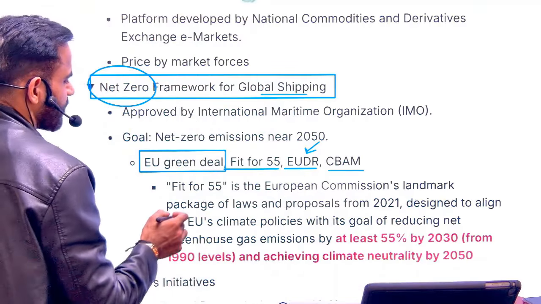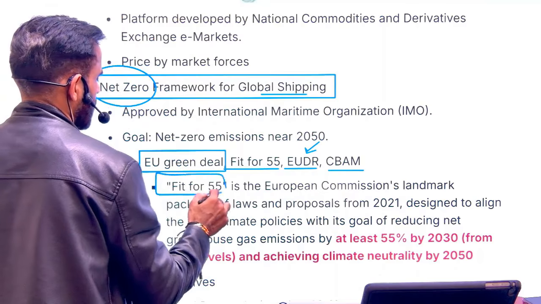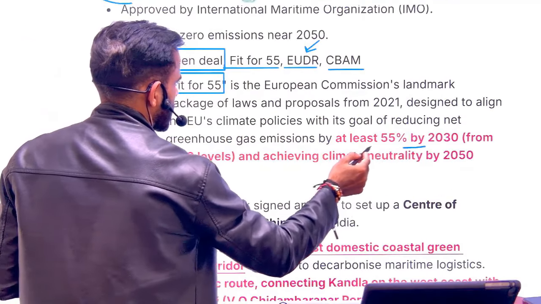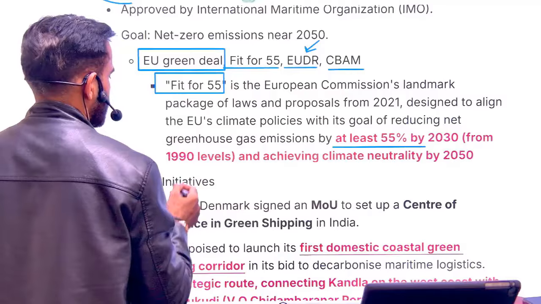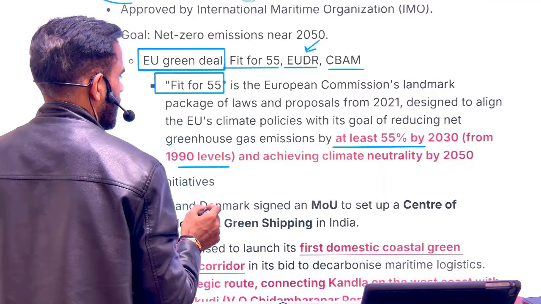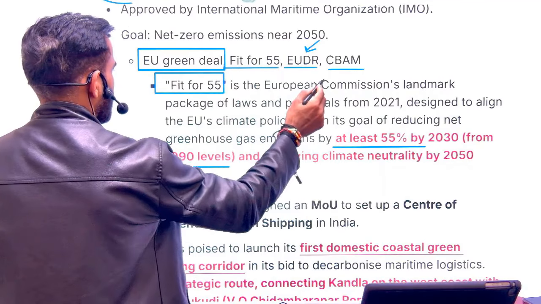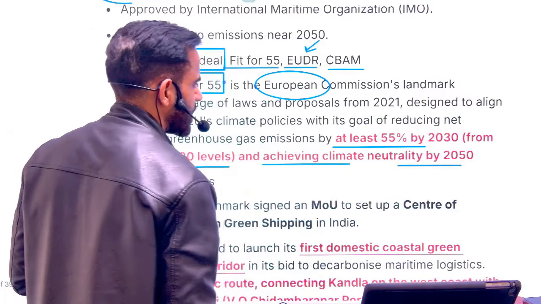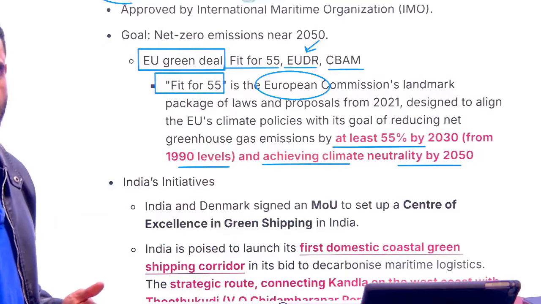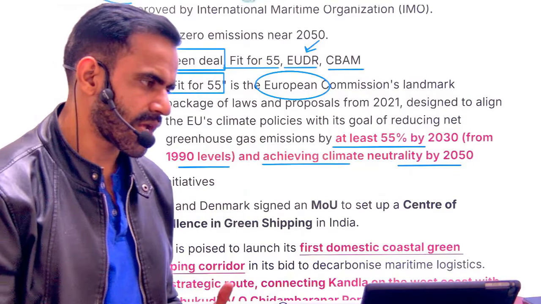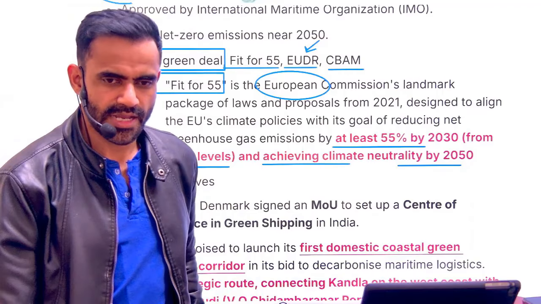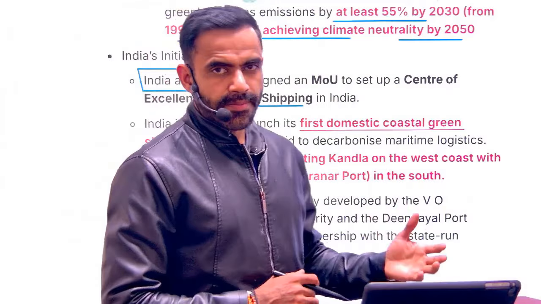What is Fit for 55? Basically, the objective is to cut down the emission of greenhouse gases by at least 55% by 2030. And this is the goal of the European Union. And the EU is planning to be carbon neutral by 2050. India's target is to be climate neutral or carbon neutral by 2070. So you need to remember these factual data. Okay,